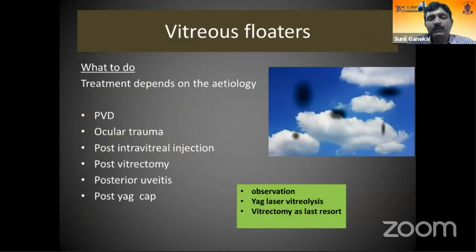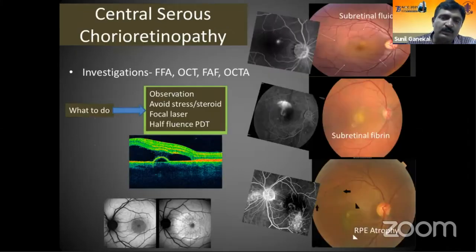As a previous speaker talked about vitreous floaters, I will not go into the details of this. Vitreous floaters are one of the commonest causes of a black patch in the center of the eye. Most often, it doesn't require any intervention, it just needs observation. Rarely, you can try YAG laser vitreolysis if it is an anterior vitreous. If dense vitreous opacities are there, probably optical vitrectomy needs to be considered.